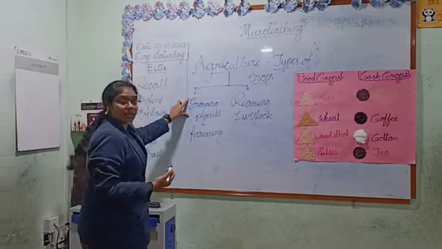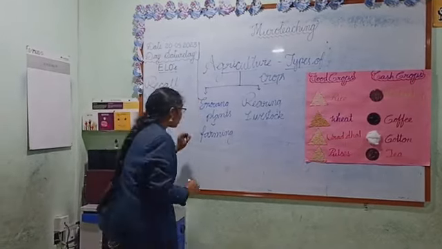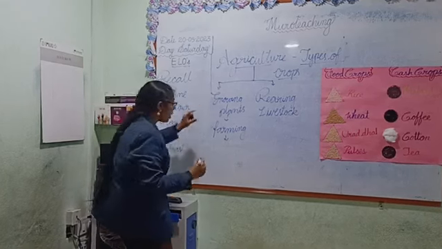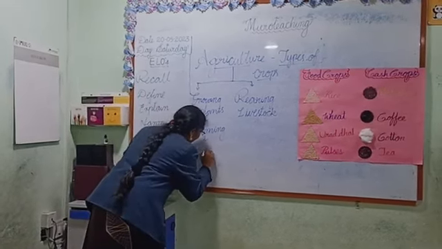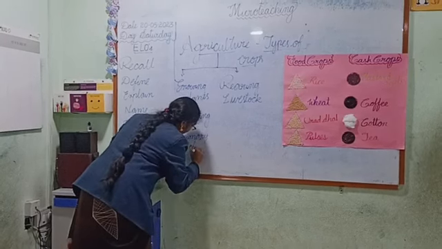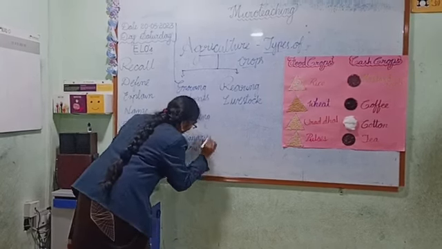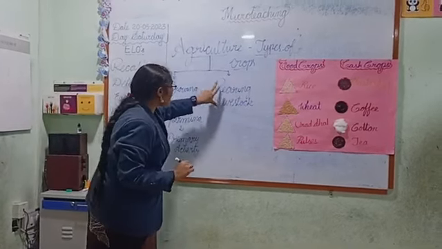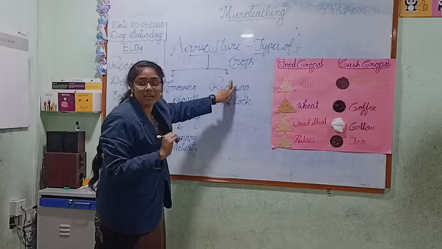All come under the primary activity. And let us see the secondary activity. Rearing livestock comes under secondary activity.